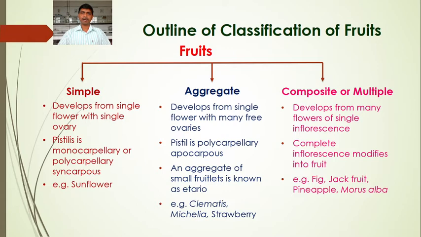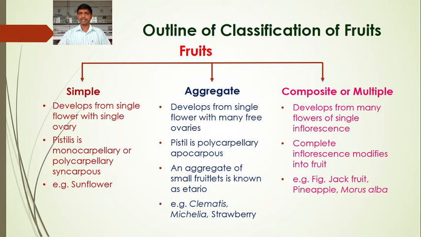If you see the outline of the classification, fruits have been classified on the basis of the number of flowers and the number of ovaries involved in the formation of the fruit. Simple fruit: from a single flower with a single ovary. Aggregate: a single flower with many ovaries. Another difference: in simple fruit the ovary is syncarpous, in aggregate fruit the ovary is apocarpous.